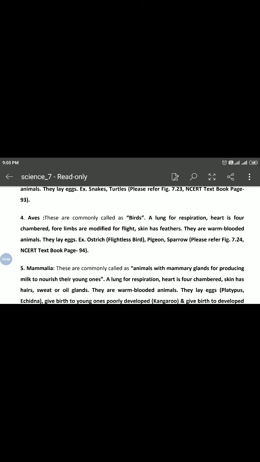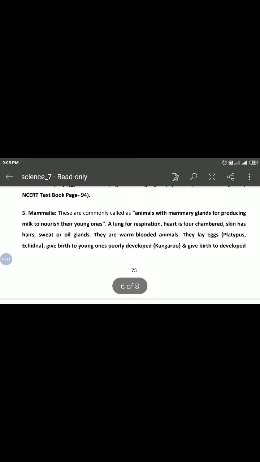Mammals, the last point of this chapter. These are commonly called animals with mammary glands for producing milk to nourish their young ones, lungs for respiration, heart with four chambers, skin has hair, sweat or oil glands. They are warm-blooded animals.